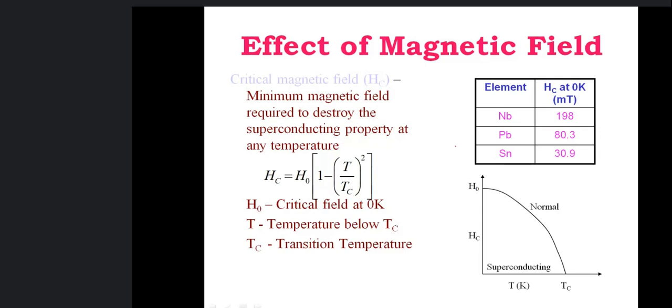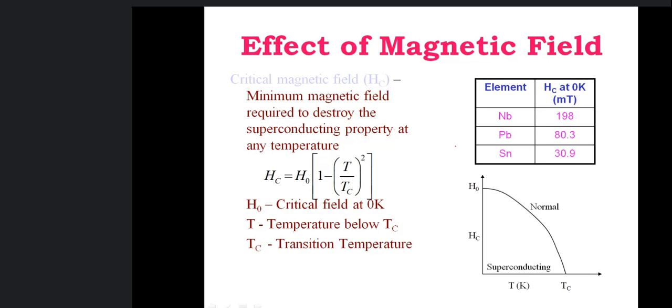So you have to take care of both. You have to maintain the material at very low temperature, below its critical temperature. At the same time, there is a magnetic field which is destroying superconductivity. We increase the magnetic field from a weak value, and there is a value where superconductivity will be destroyed.